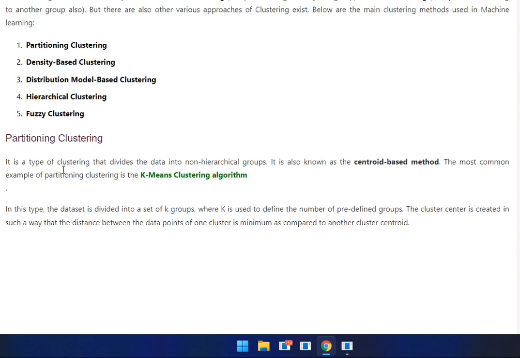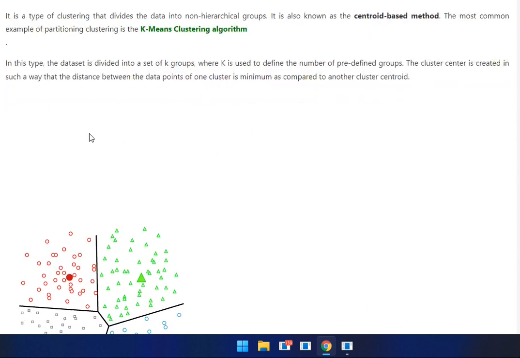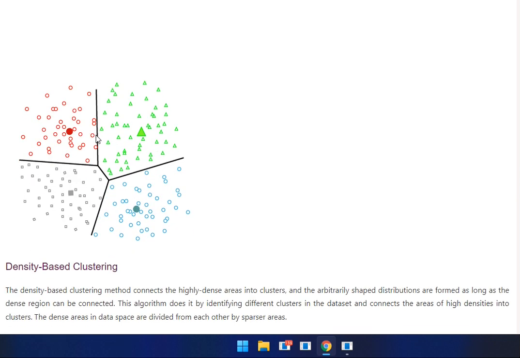Partitioning clustering divides the data into non-hierarchical groups. It is also called the centroid-based method. A common example of partitioning clustering is the k-means clustering algorithm. In this type, the data is divided into k groups, where k defines the number of predefined groups. The clusters are created in such a way that the distance between a point and its own cluster centroid is minimum compared to another cluster centroid. This is a diagram for partitioning clustering.